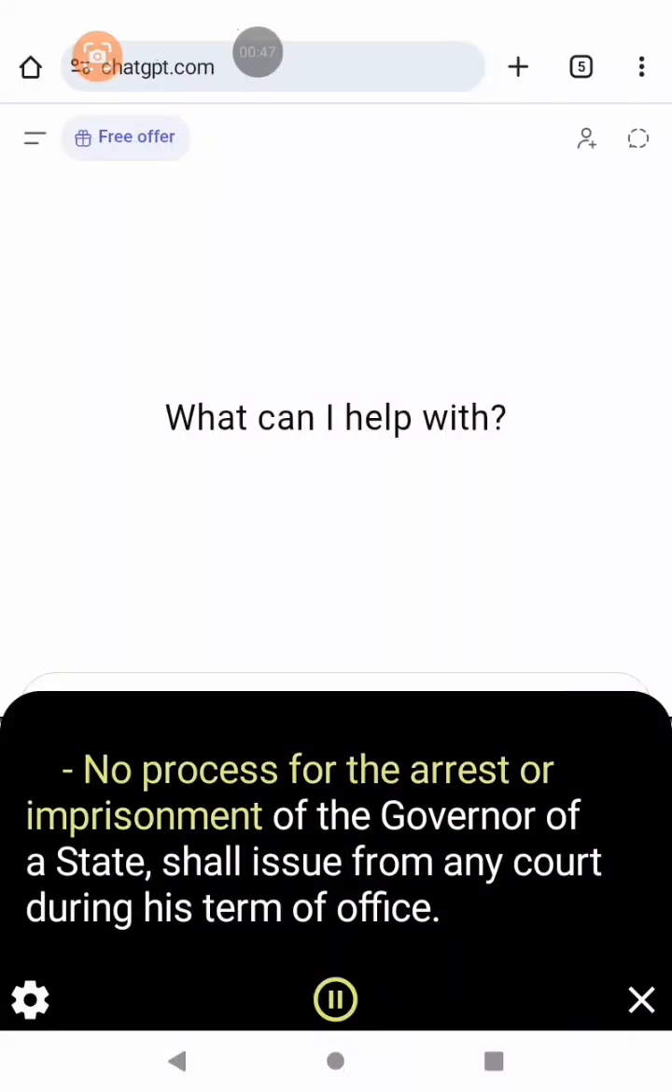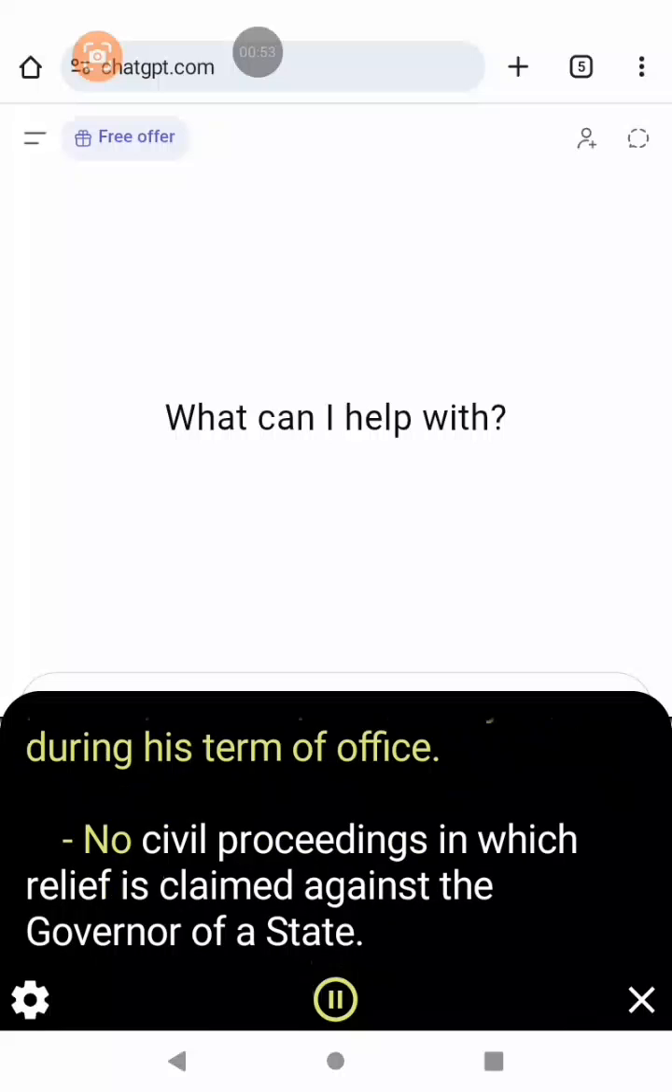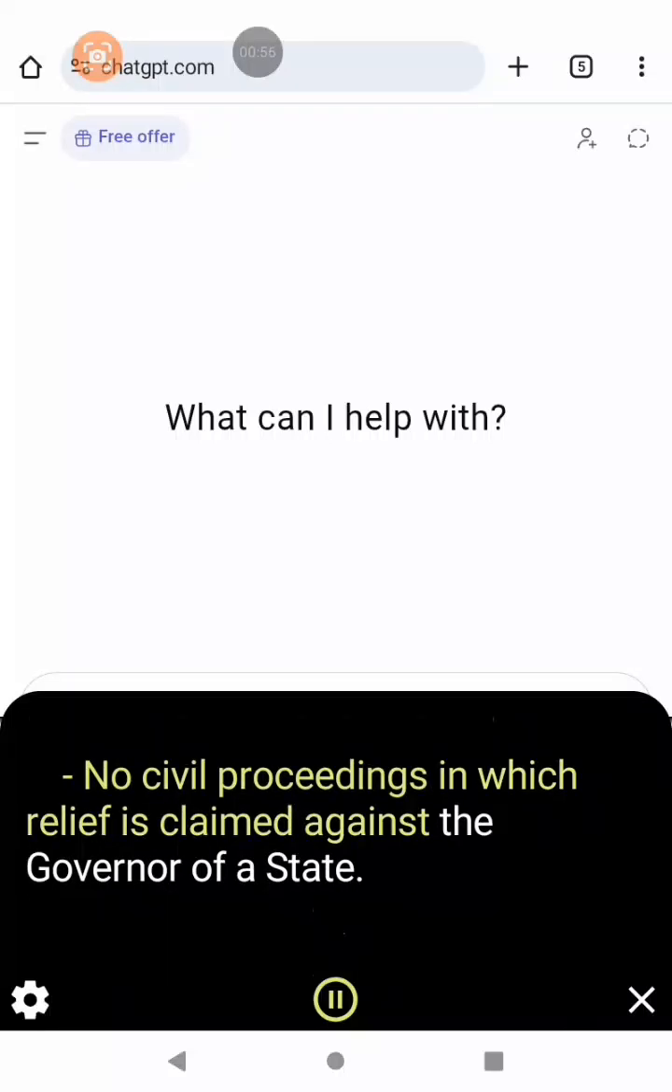No process for the arrest or imprisonment of the governor of a state shall issue from any court during his term of office. No civil proceedings in which relief is claimed against the governor of a state.